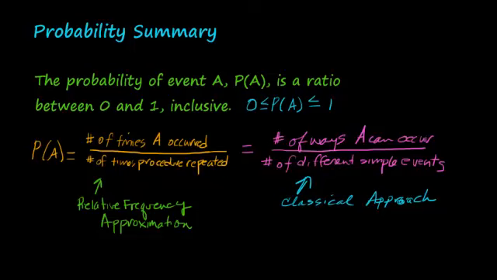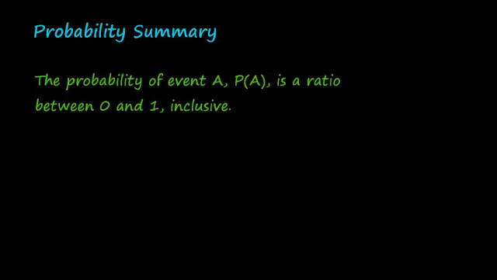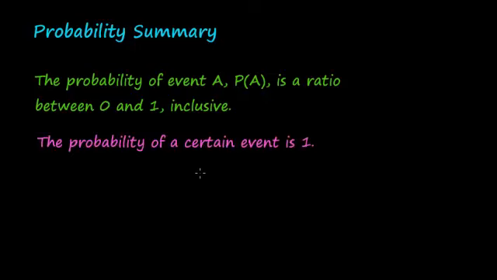Another important point about probability is that the probability of a certain event is 1. So when we do calculate a probability of 1, it's because that event is certain. This is not common, and it's certainly not an interesting probability. If we know something is going to happen, we're not terribly interested in that procedure or that event.